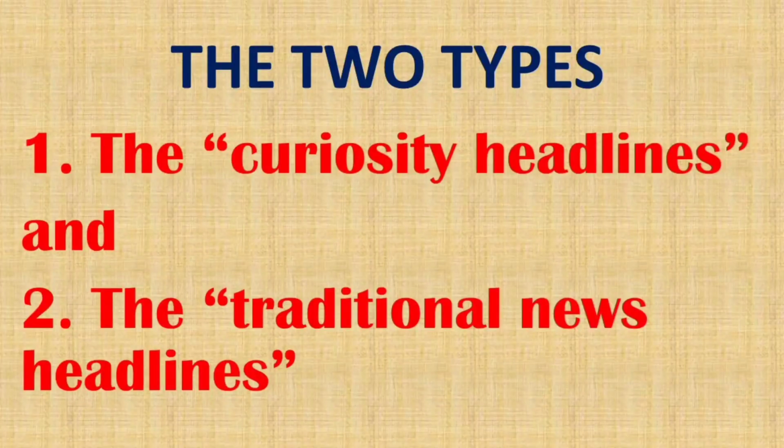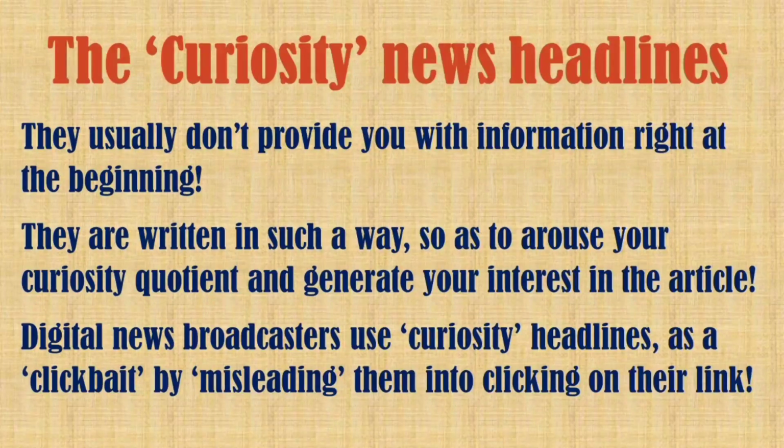Well, headlines in newspapers are of two types. One is called the curiosity headlines, and the next one is the traditional news headlines. The curiosity news headlines are quite crafty, you see. They usually don't provide you with information right at the beginning because they are written in such a way so as to arouse your curiosity quotient and generate your interest in the article. One reason we find most digital news broadcasters use curiosity headlines as a clickbait or as a trap to mislead their readers into clicking on their links.